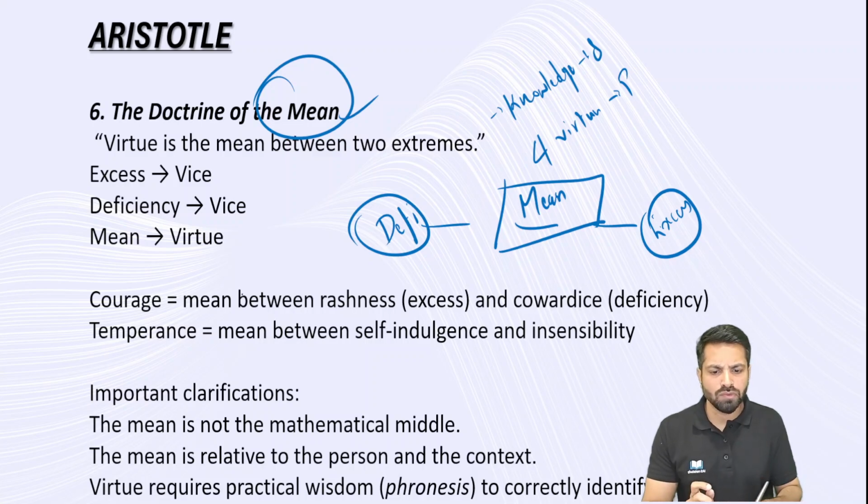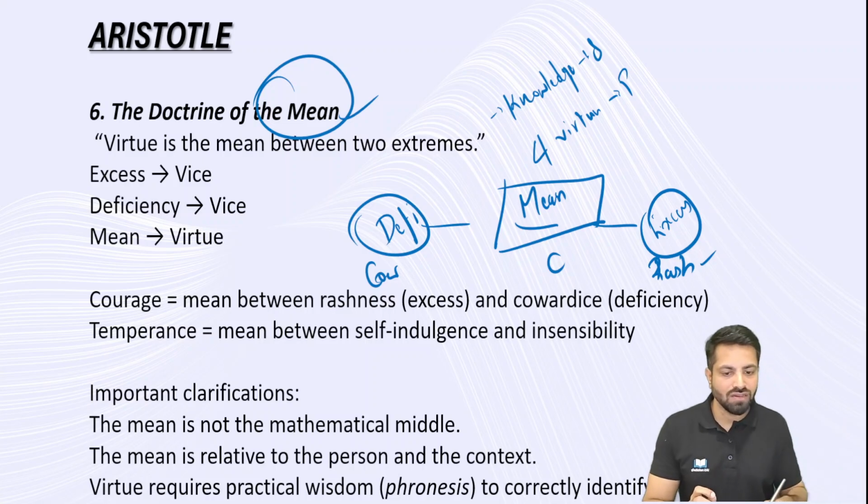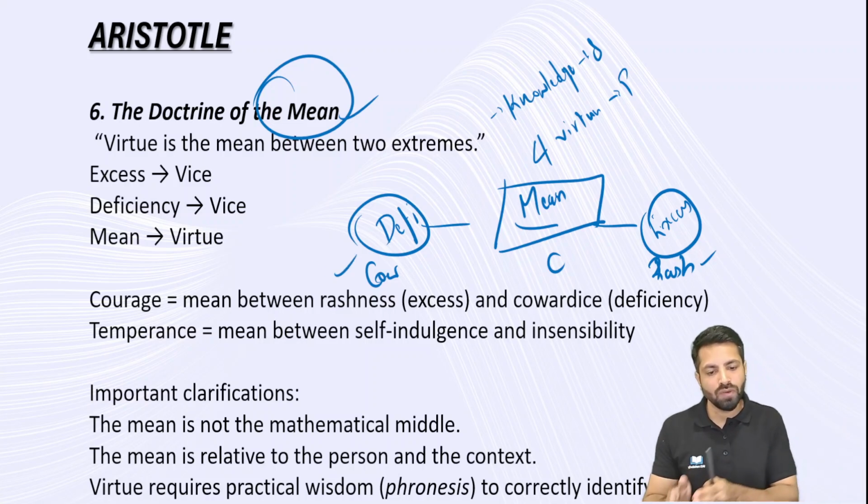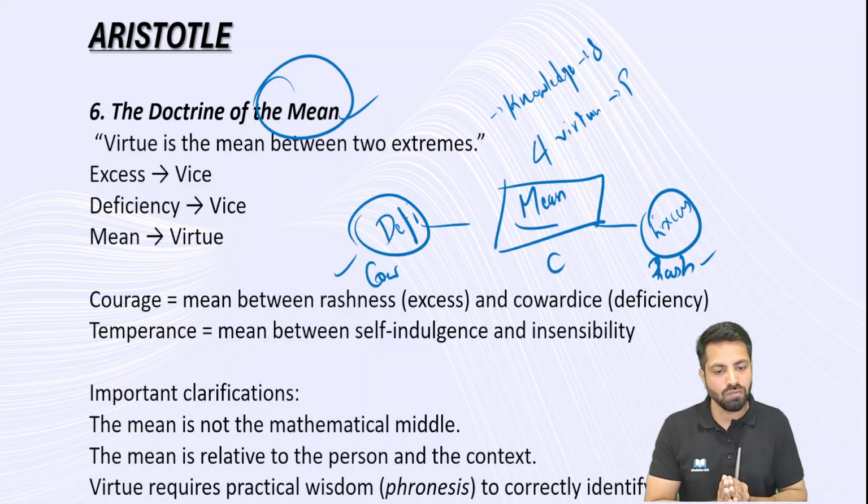As an example, courage is the mean. On one side, deficiency, it is cowardice. On the other side, it is recklessness or rashness. So if your decisions are based on rashness, excess, this is unethical. If your decisions are based on deficiency, cowardice, sorry, that is immoral.